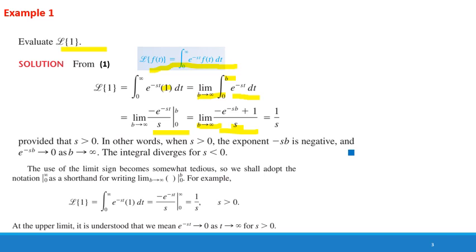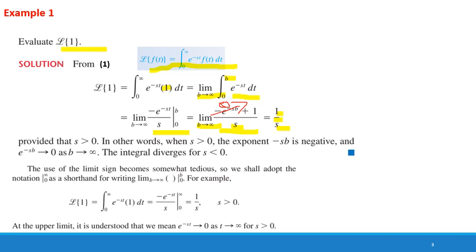When we apply the limit, the answer would be 1 by s, because when we apply the limit b approaches infinity, this term would be equal to 0, and we will be left with 1 by s.